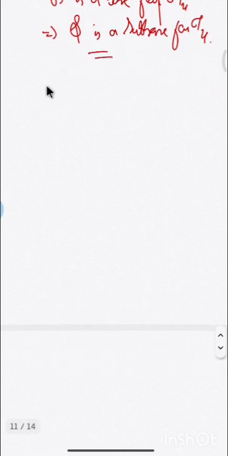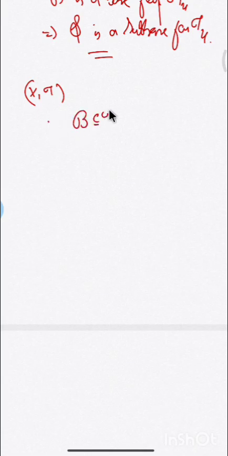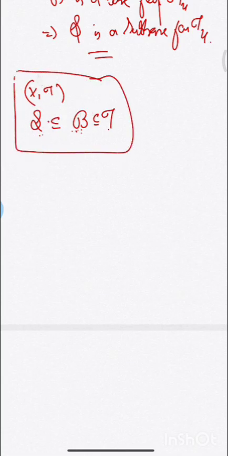Now, we know that when you have a topological space (X, tau), then the topology itself can be considered as a base for the topology. Correct? And what is a base? We know that a base is a subcollection of tau. Now, when you have a subbase for a topology, how will you form the base? The base is formed by taking the finite intersections of elements of script S. So script S is always contained in B itself. So for a topological space, we can say that subbase is contained in base, and base is contained in tau. This is the relationship between subbase, base and a topology for a topological space.